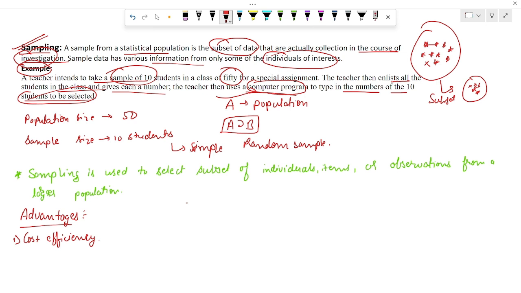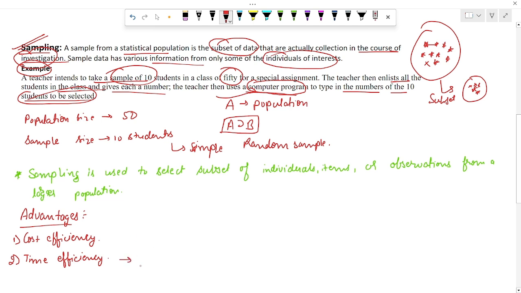So sampling is cost efficient, and another is time efficiency, or reduces time. Collecting data from every member of a population can be time consuming. Let's take the same example of a country's population. If you are going to take each person's opinion, it could be a time consuming task. So sampling reduces the time also. Sampling enables researchers to gather and analyze data more quickly.